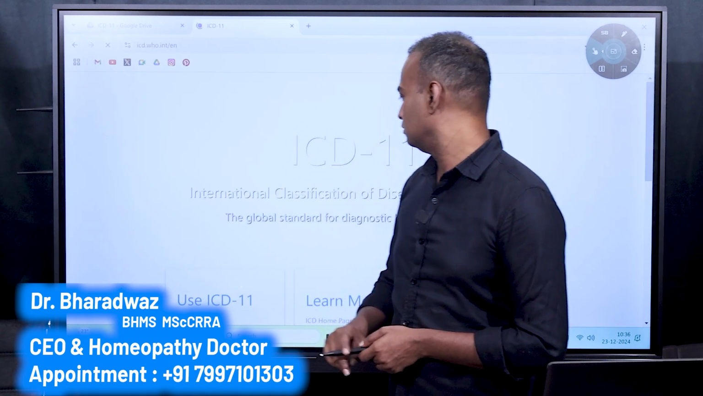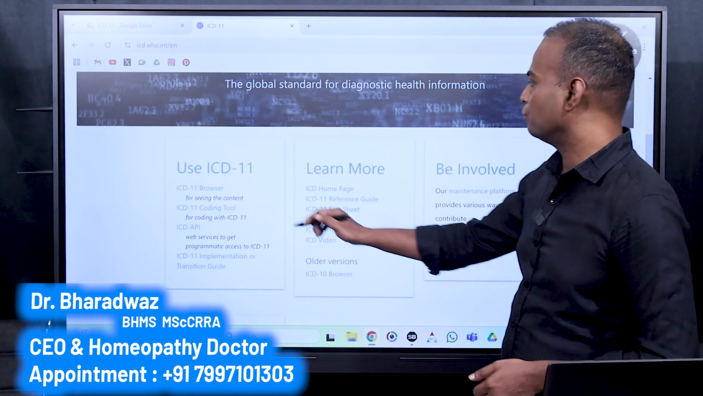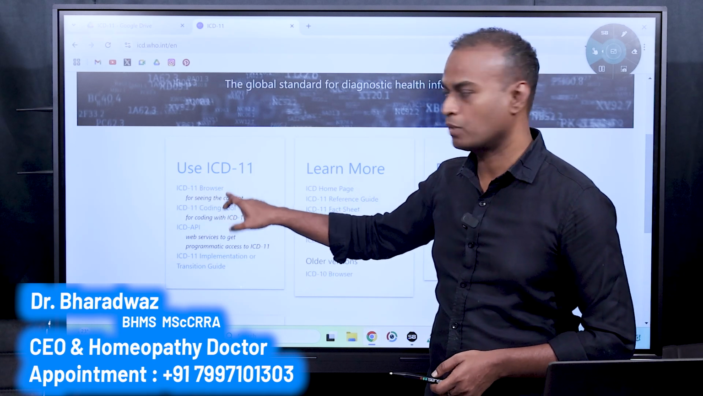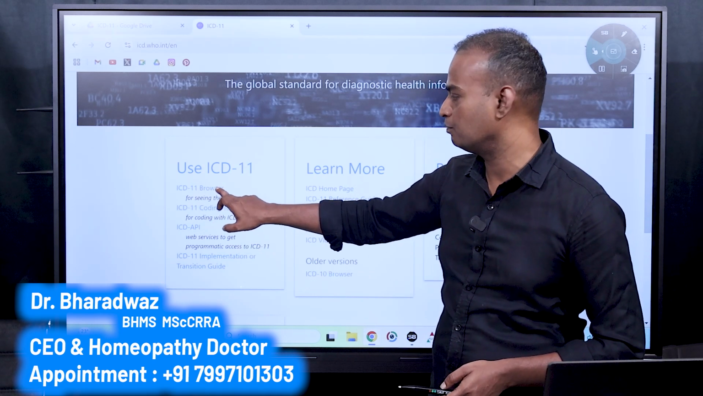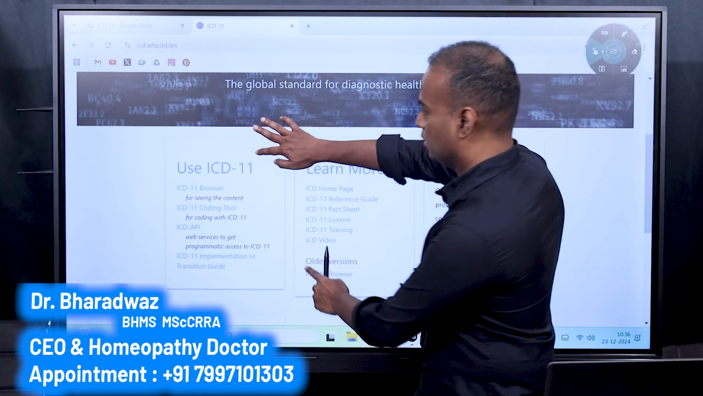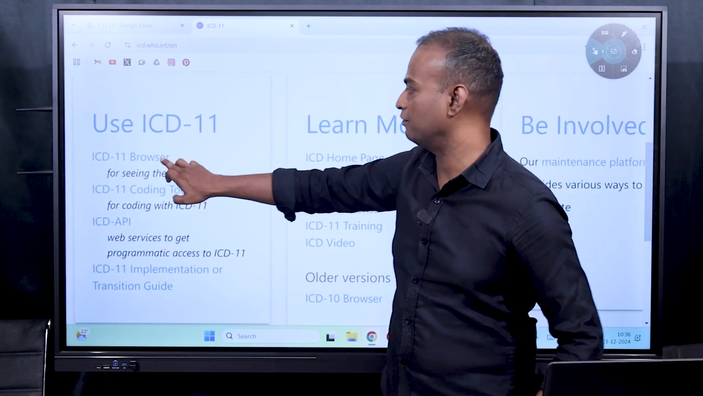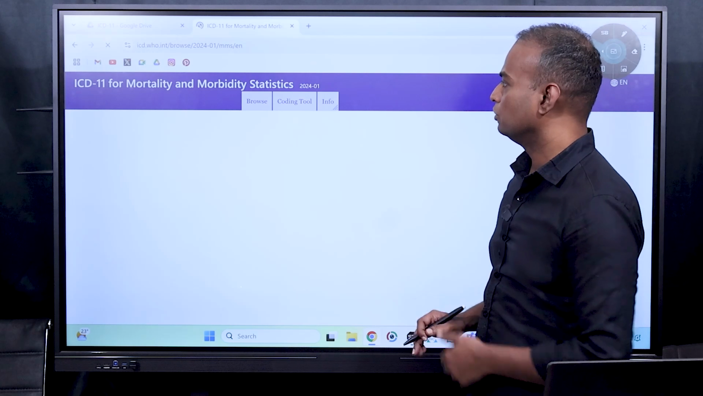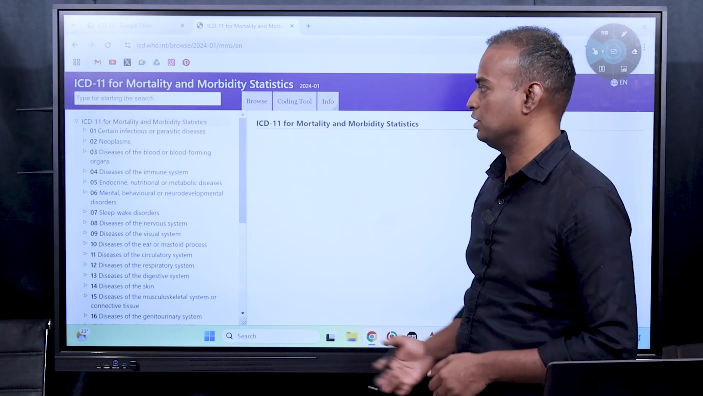You just go to it. There will be 3 windows. First window is use ICD-11. In that one, you use ICD-11 browser. You click on the ICD-11 browser here. You can see it here, right? So ICD-11 browser. Once you click on ICD-11 browser, you will be taken to the ICD-11 page.